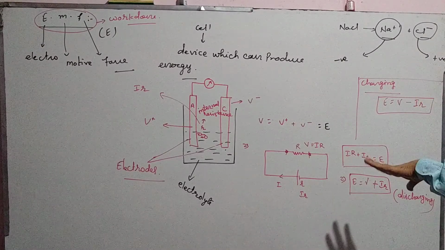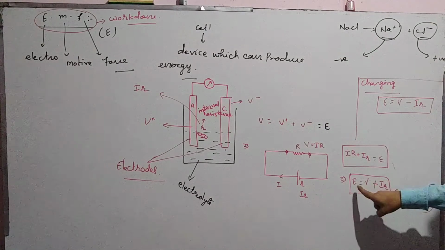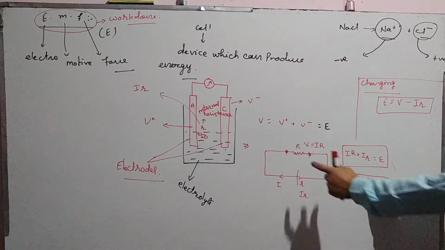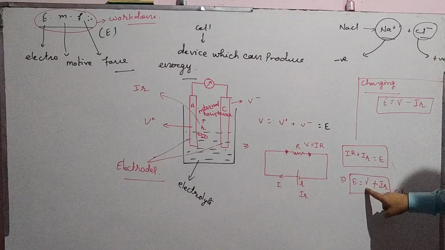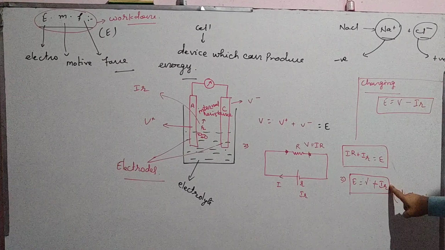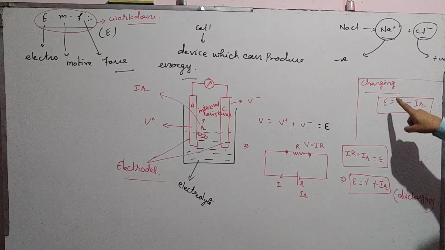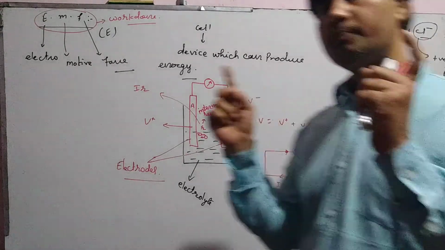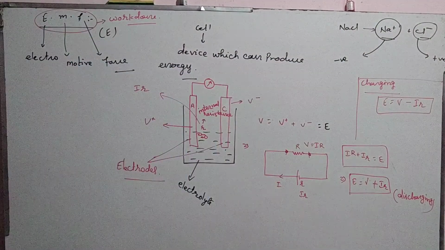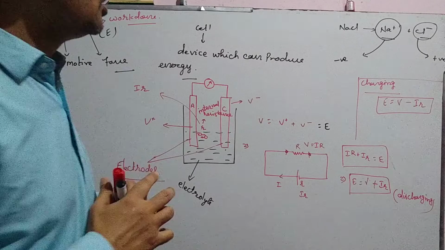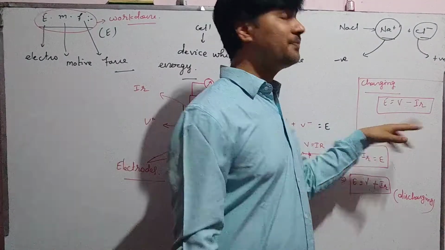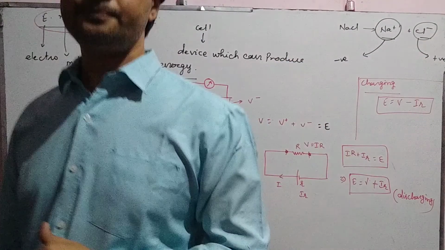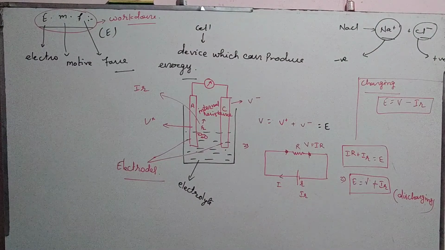That is, when the battery is in the condition of discharging, the EMF of the cell must be greater than the potential difference drop. So E equals V plus Ir. And in case of charging, the potential difference across the terminals of the charger must be greater than the EMF of the cell. So in that condition, EMF is less than that potential difference and EMF equals V minus Ir, where r is internal resistance.